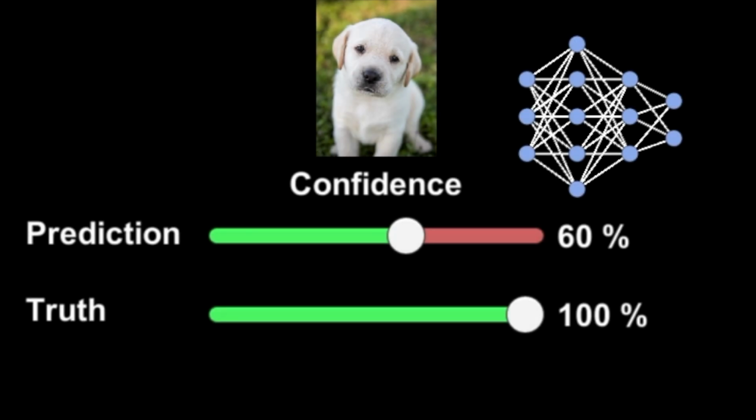Going back to the example of dogs and giraffes, we can take a similar approach to teach the computer. For instance, if we show the computer a picture of a dog, ideally, it should be 100% confident that it sees a dog. If the neural network outputs that it is only 60% confident, we've undershot, the same way we did when the ball fell short. Now we can increase the strength of the weights to make the confidence higher. We keep showing the network different images of dogs and giraffes and making small changes each time based on how far off we are from the truth.